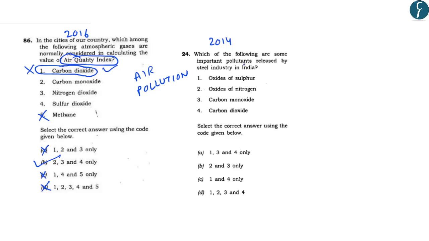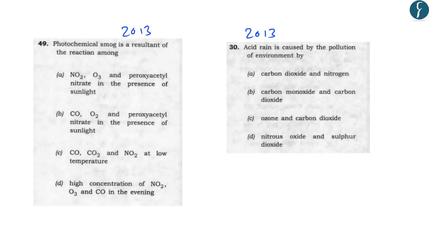Now, the question that was asked in 2014 read, which of the following are some important pollutants released by the steel industry in India? The gases given are oxides of sulfur, oxides of nitrogen, carbon monoxide, and carbon dioxide. The correct answer was D because all of these pollutants are released by the steel industry in India. Now, if you look at the question that was asked in 2013, it reads, photochemical smog is a resultant of the reaction among. Now, the correct answer in this case was nitrogen dioxide, ozone, and peroxyacetyl nitrate in the presence of sunlight.